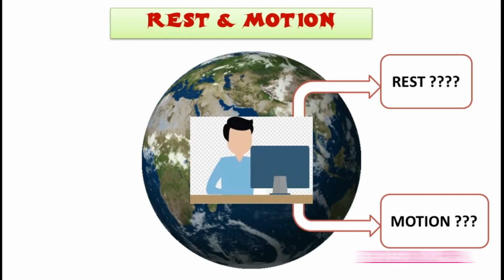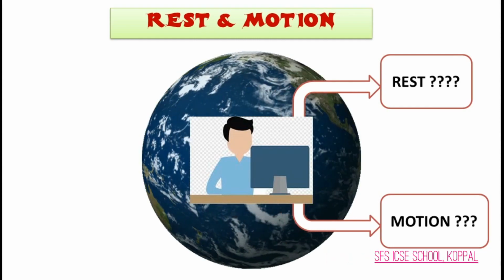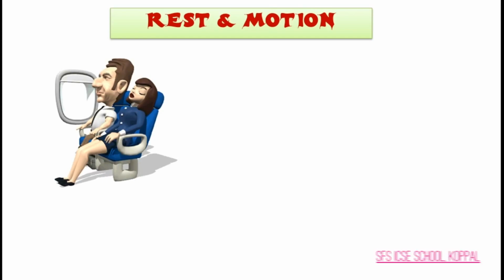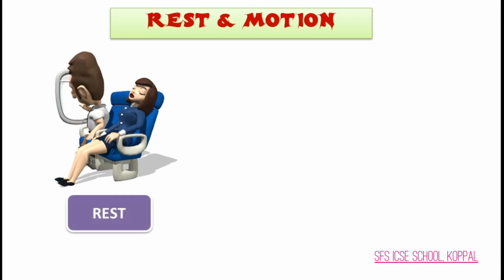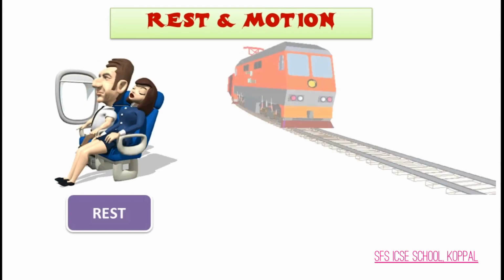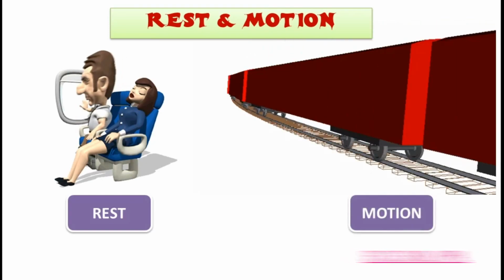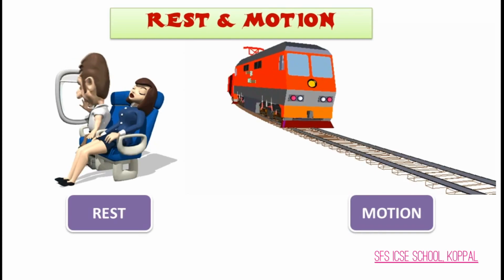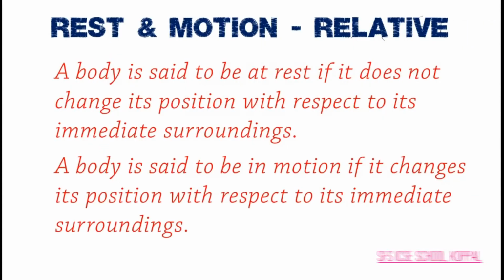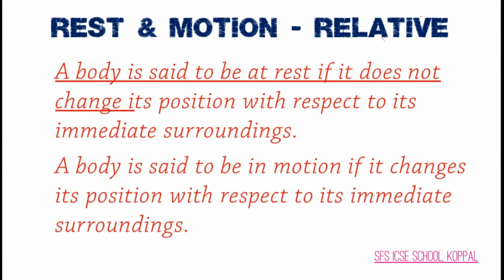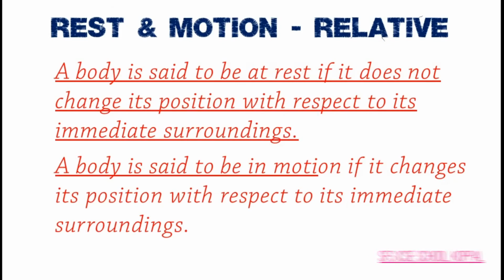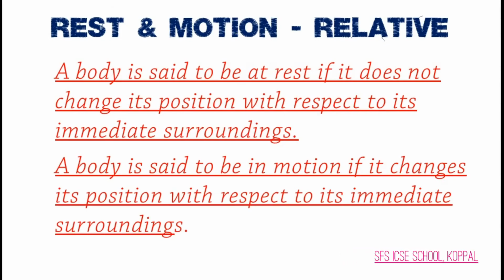Okay, let us take another example. We are sitting in a moving train. We are at rest relative to the train compartment, but we are in motion relative to the outside as we are moving along with the train. So we can define rest and motion as: a body is said to be at rest if it does not change its position with respect to its immediate surroundings, while a body is said to be in motion if it changes its position with respect to its immediate surroundings.